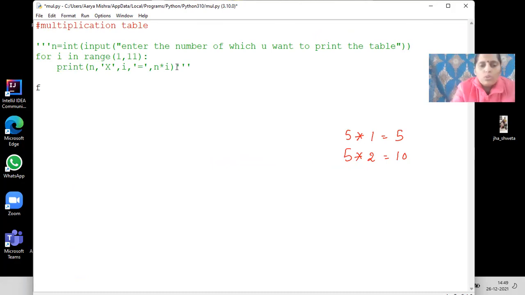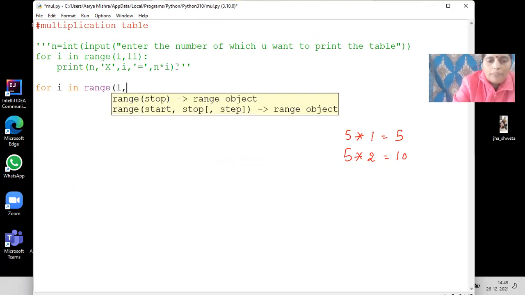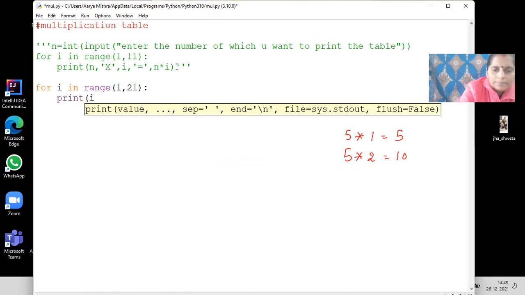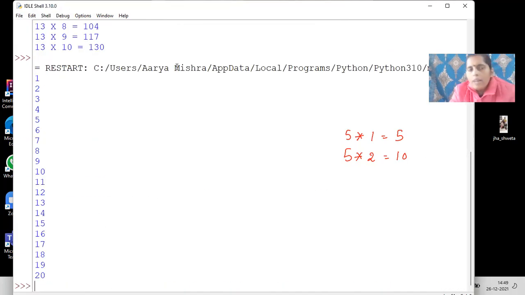Now what you will do, you will write for I in range from 1 to 20. So you take one number more, and then we need not write the step value. Why? Because automatically it will take 1 as a step value, then a colon, and then write print I. See, all the numbers from 1 to 20 are printed out, right?